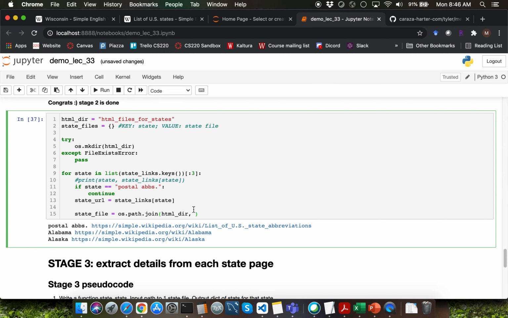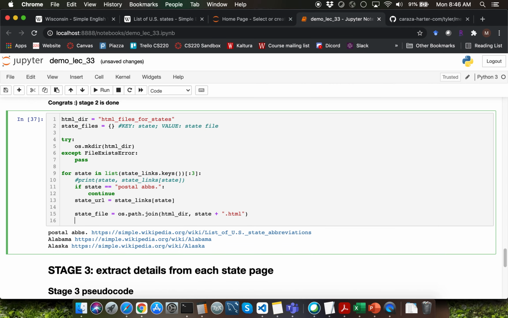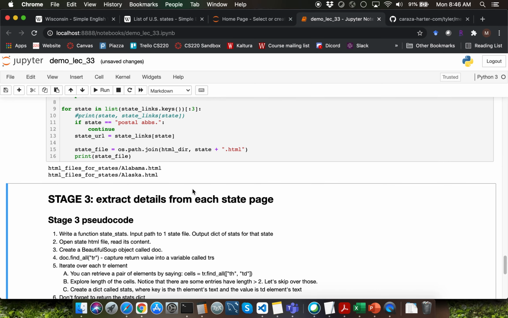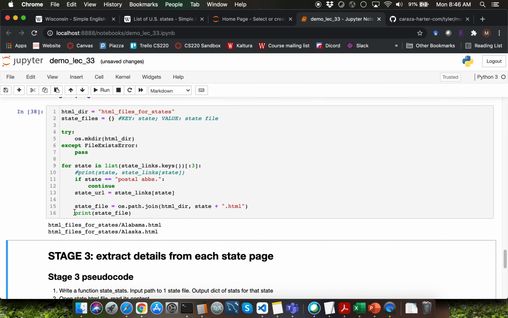For the second argument to the os.path.join method call, I'm going to specify the state name, which is inside the variable state, and I want to concatenate that with the suffix of .html. Let me go ahead and display state_file. Observe that we are getting the correct output here.